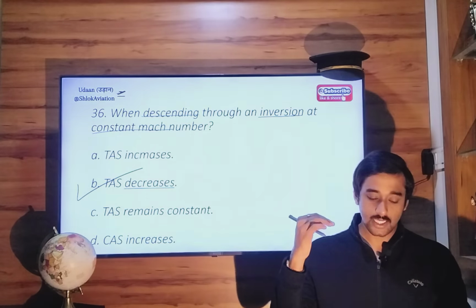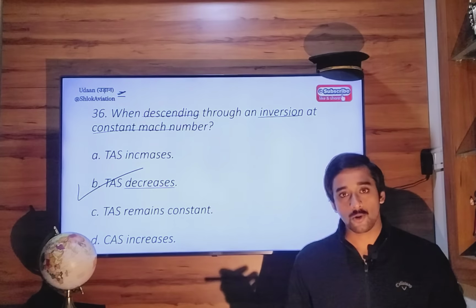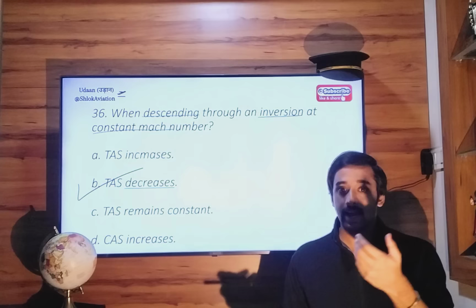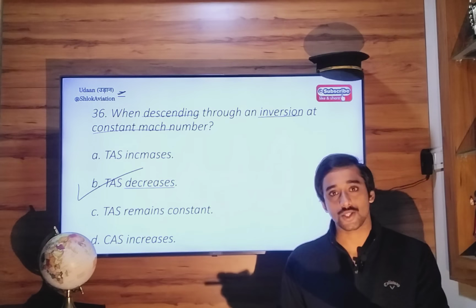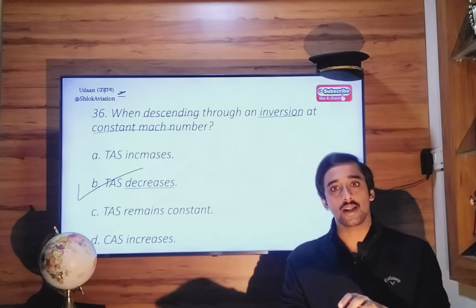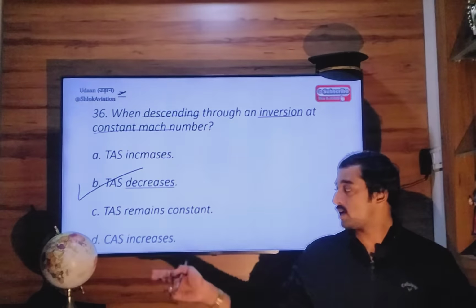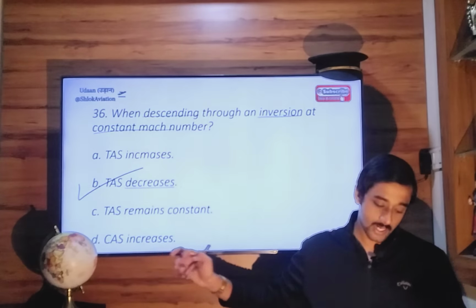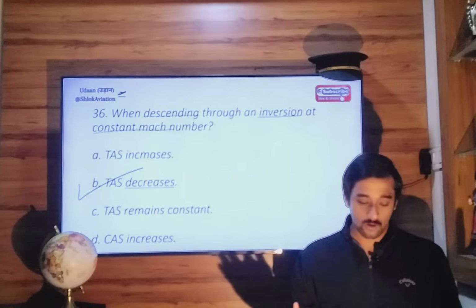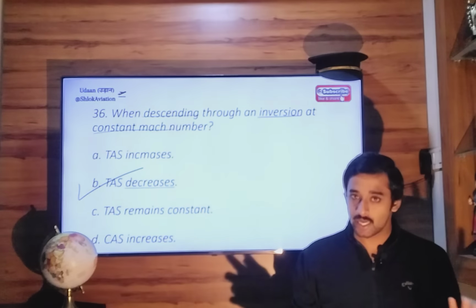Now when you are descending to lower altitudes, atmospheric pressure increases. If atmospheric pressure increases, the registration of pressure by the airspeed indicator will also increase, right? So accordingly dynamic pressure will be increased, and so calibrated airspeed must also increase. So here you have another option, Delta, calibrated airspeed increase. So maybe it's a printing error or something like that, but it's safe to select Bravo, TAS decreases, because